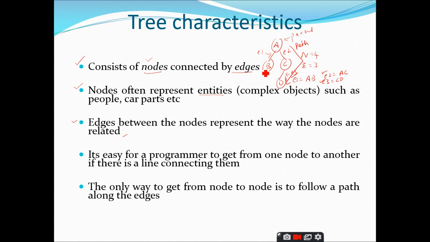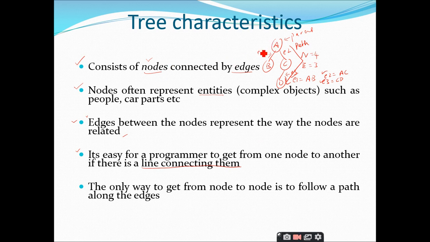right? So this B and C are called siblings. This B and C are called siblings, right? Like that we can have different relations also. So any relation can be represented by means of these edges, right? And the next point is, it's easy for a programmer to get from one node to another if there is a line connecting them, right?